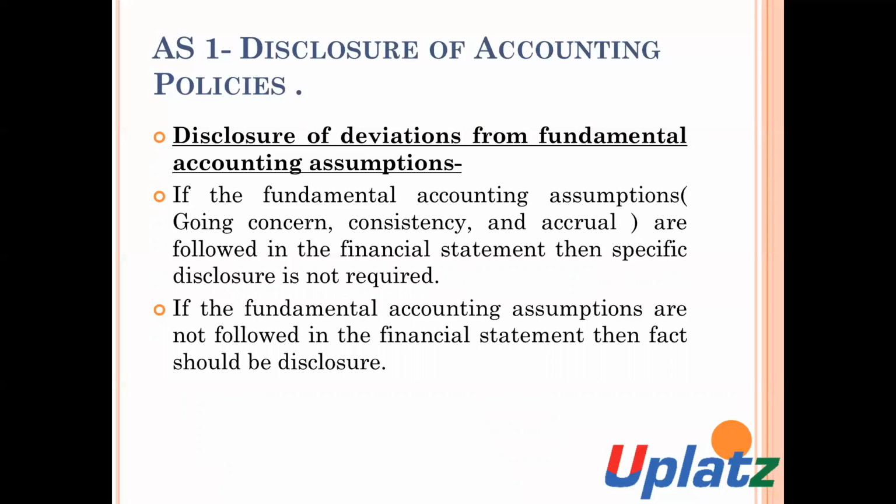And these fundamental accounting assumptions should be followed by the organization. But if any of the fundamental accounting assumptions is not followed by the enterprise, then it should be disclosed in the financial statement. And if they are properly followed by the organization, then there is no requirement for disclosure.